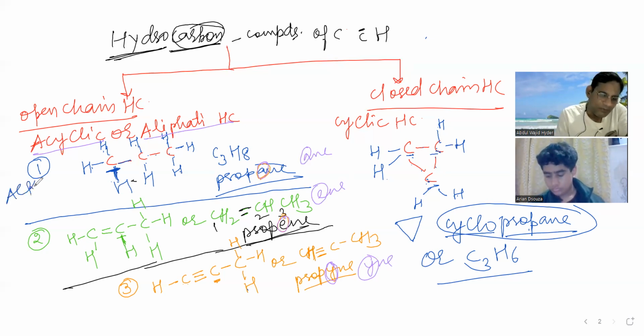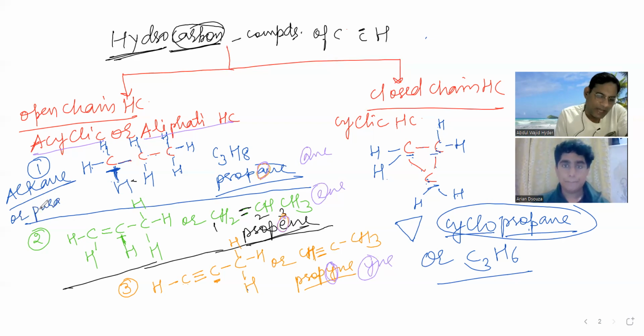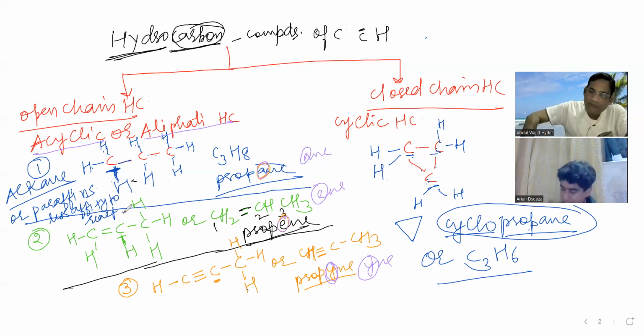First is alkane, then alkene and alkyne, right? Alkanes are also known as paraffins. What's the meaning of paraffin? Paraffin means less affinity to react. Paraffin wax, you know?